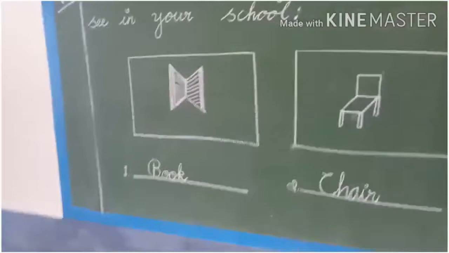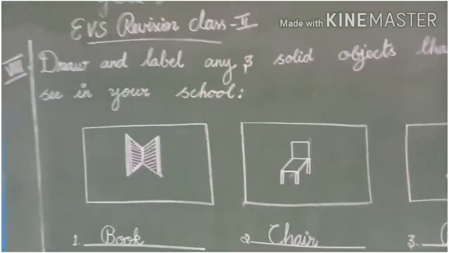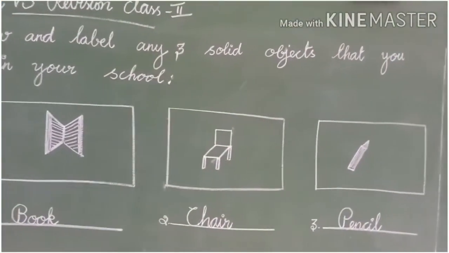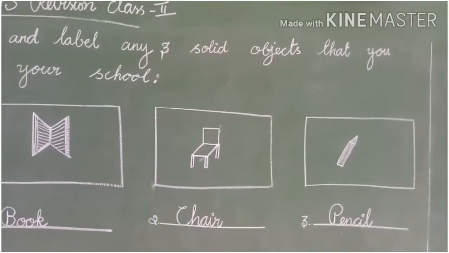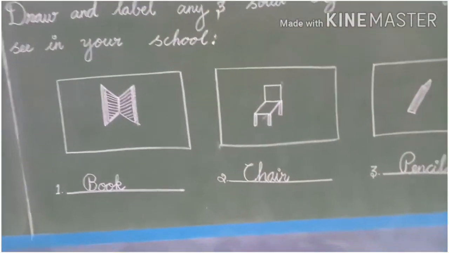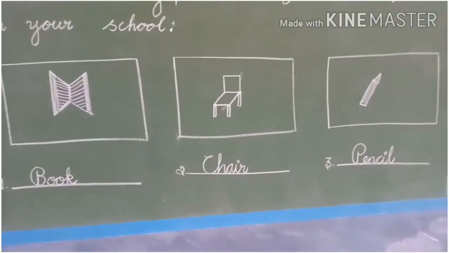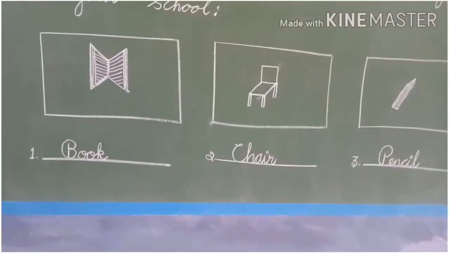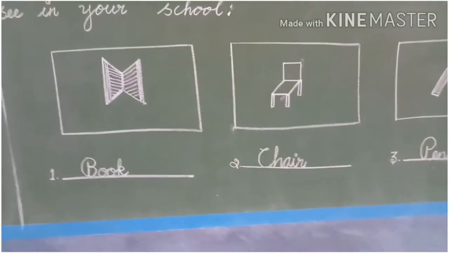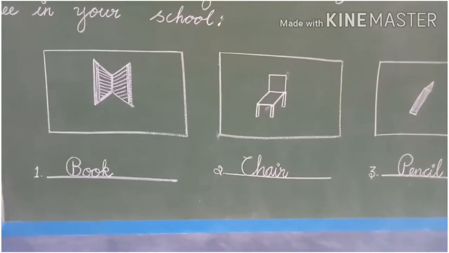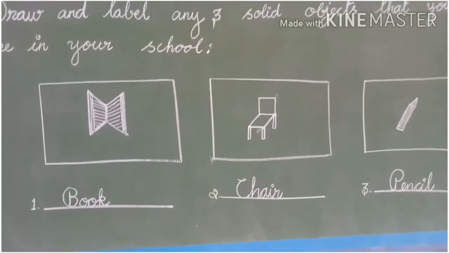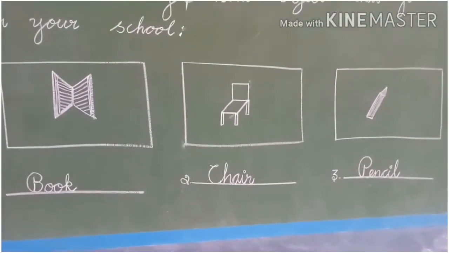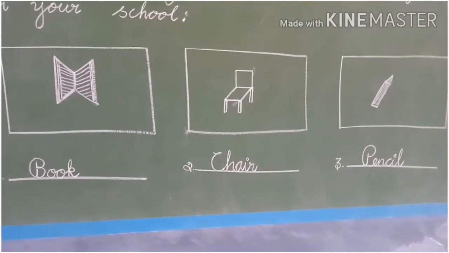Yes. So your 8th pattern is draw and label any 3 solid objects that you see in your school. So your first solid object is book. Spelling for book, B-O-O-K, book. Second solid object is chair.